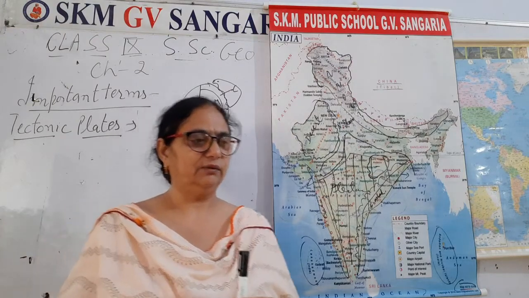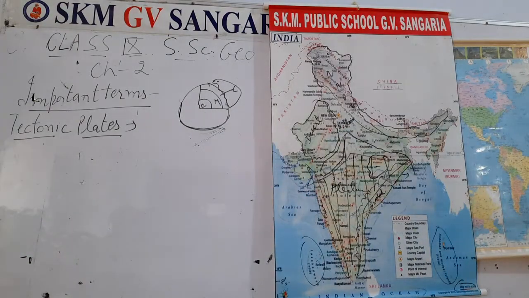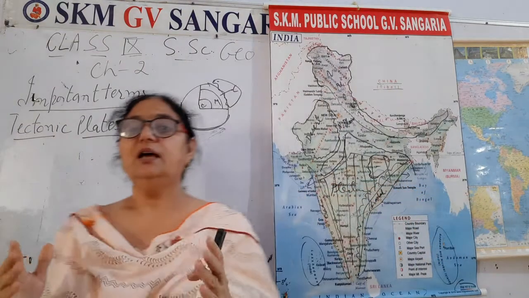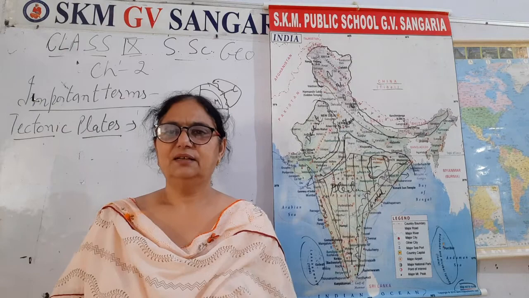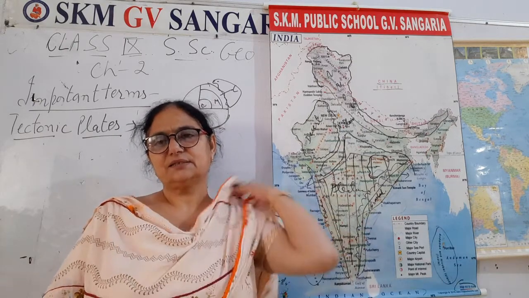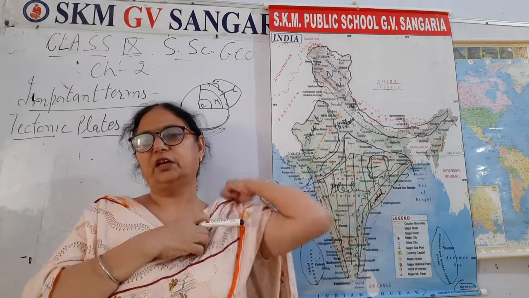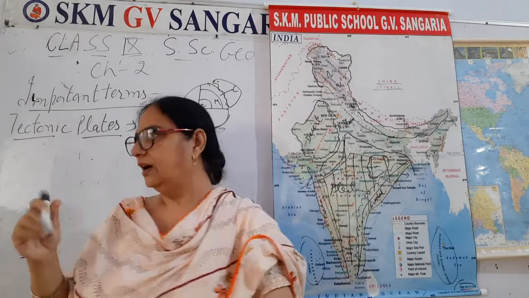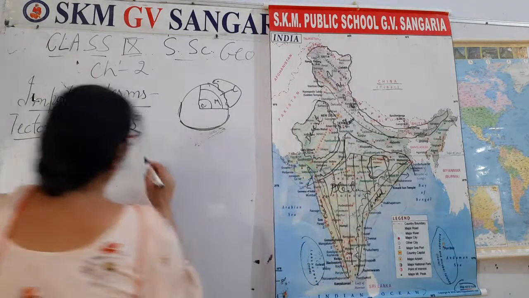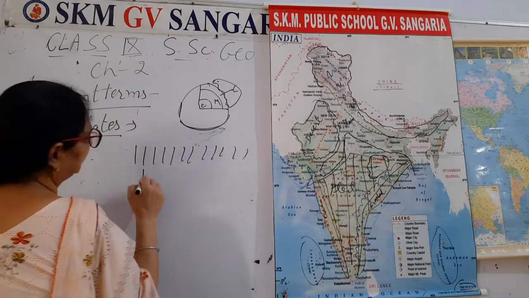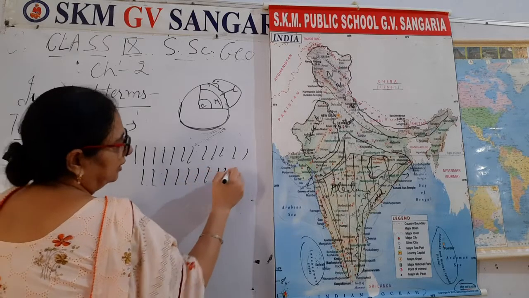Like, I can give you an example of this. You may have seen cycle stands, no? Cycles at the cycle stand. There may be 100, 50, 300, whatever cycles standing in one row. 1, 2, 3, 4, 5, 6, 7. 100 cycles are there, right?